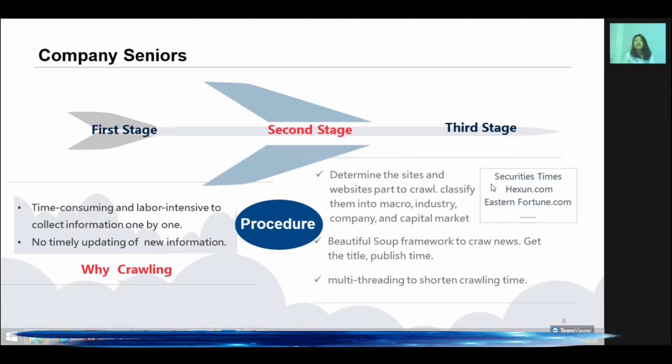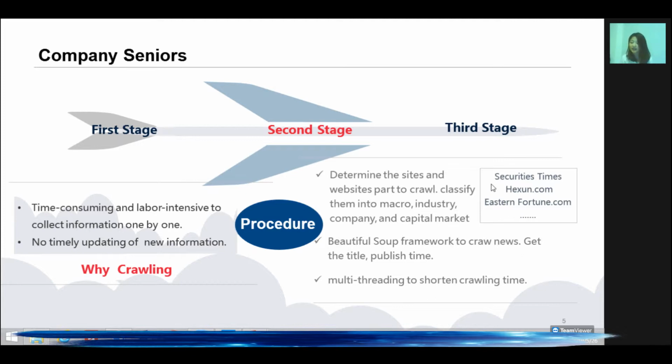Then let's come to the second stage. Why we need crawling? Because it's time-consuming and labor-intensive to collect information one by one since there are more than 3 management personnel to search. Besides, since the company information is constantly updated, so we need to update the new information of the company timely. And what I did in the second stage.